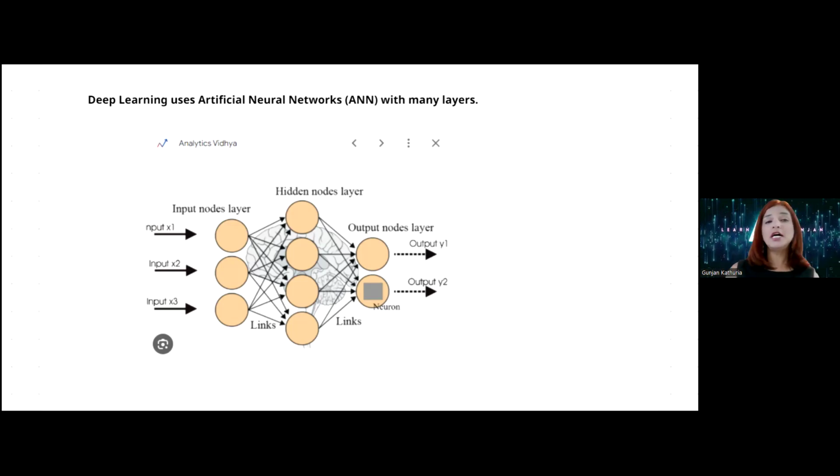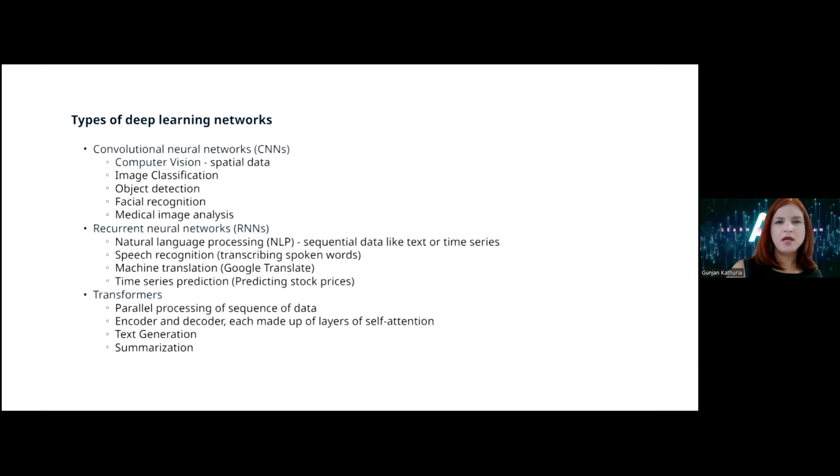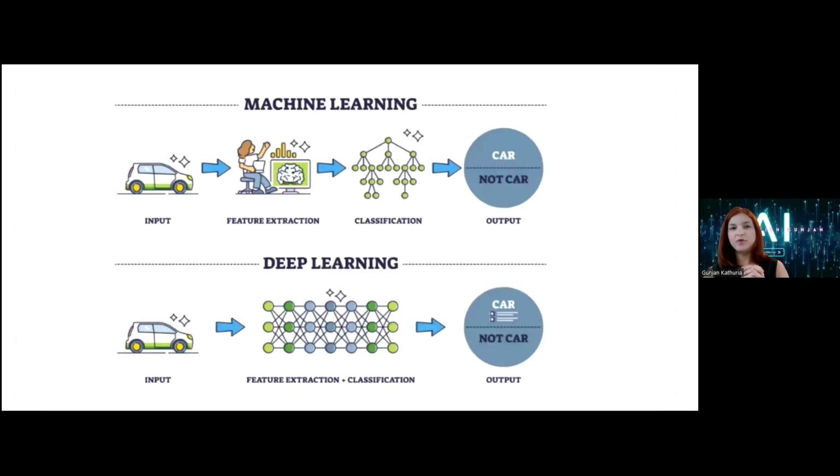Okay, so now if I were to make a comparison between machine learning and deep learning, like I was giving you the example of what the important things are, that essentially is called the features. For example, if I have to differentiate between a car and not a car, I need to know what makes a car. So those are the features, right? Like a car would have tires and a chair would have legs. So that is the features. In classic machine learning, for feature extraction, we decide those features.